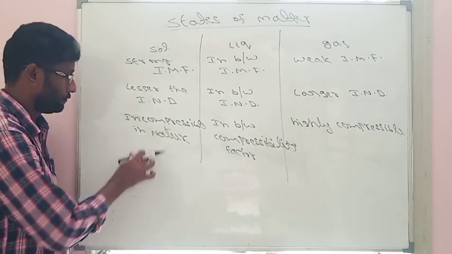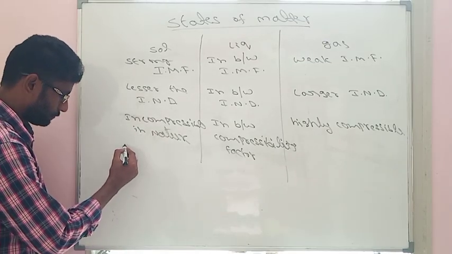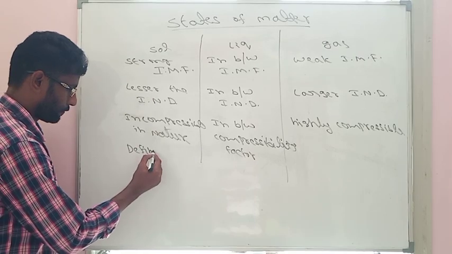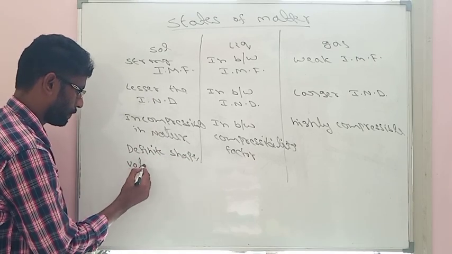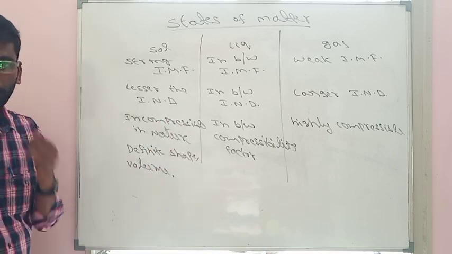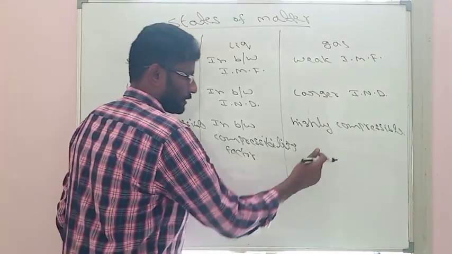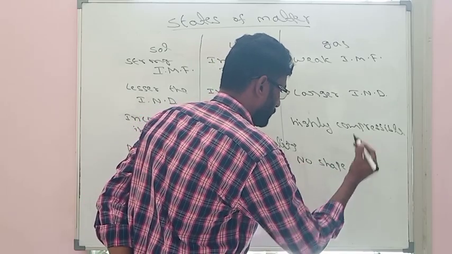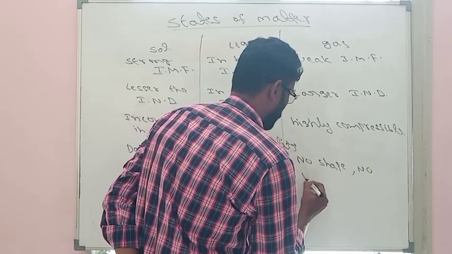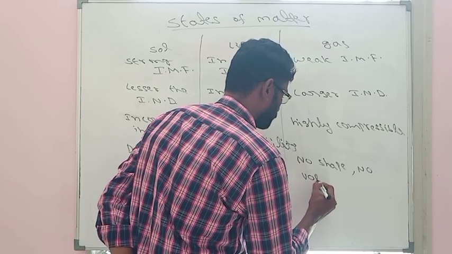And we all know, solids exhibit definite shape and definite volume. Gases do not exhibit any shape and have no specific volume.